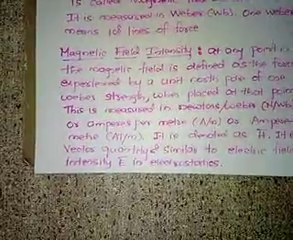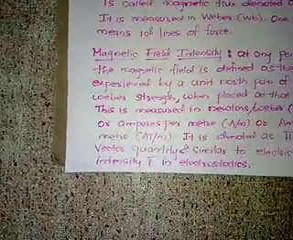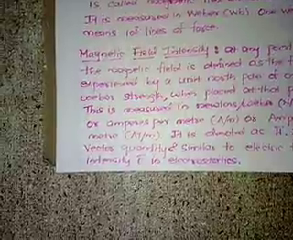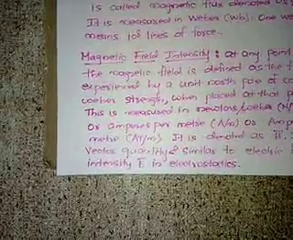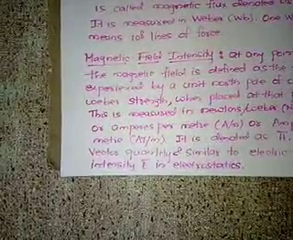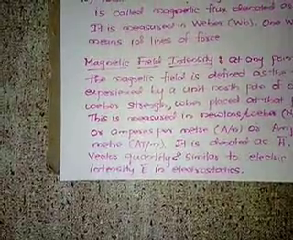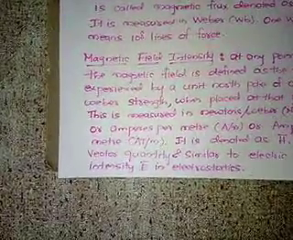So this is measured in newtons per Weber or amperes per meter or ampere turns per meter. It is denoted as H bar. So this is a vector quantity and it is similar to electric field intensity. In electric field intensity we represent it as E bar, but in magnetostatics we represent it as H bar.